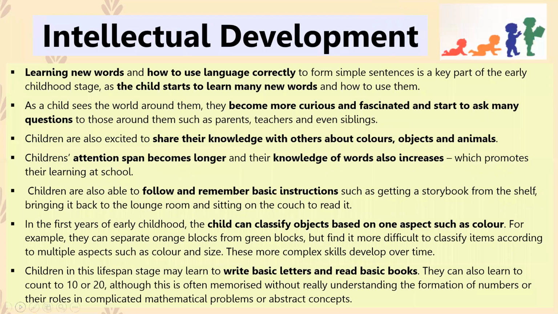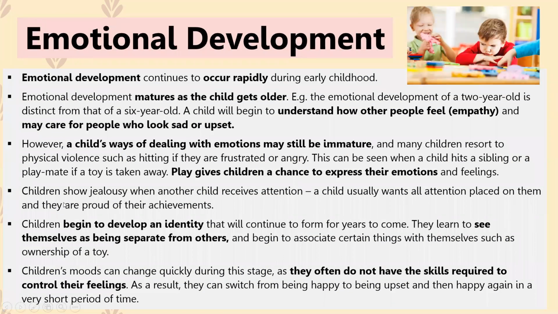All right, so the next type of development that we see children going through is emotional development. Now, emotional development tends to occur quite rapidly. And essentially with emotional development, it occurs rapidly because the child is going through so many social experiences, okay? And social experiences can impact the child's emotional development. So going to school, and getting into trouble for something that someone else did, that affects the ability to which a child is able to show their emotions.